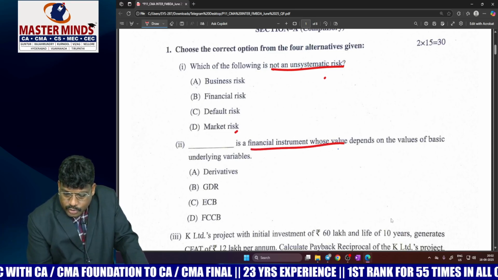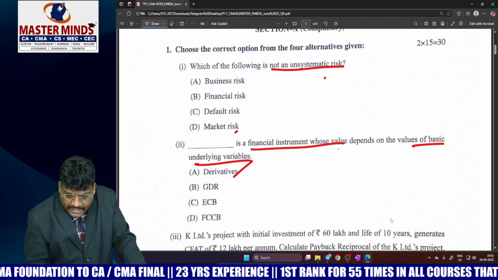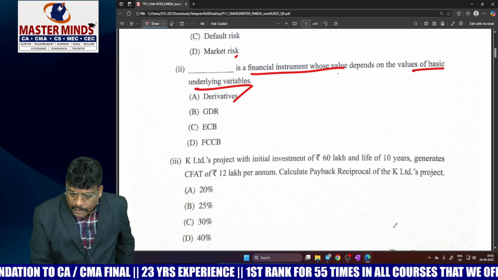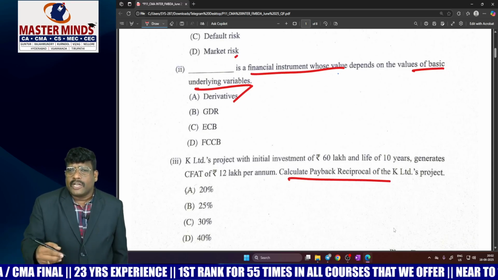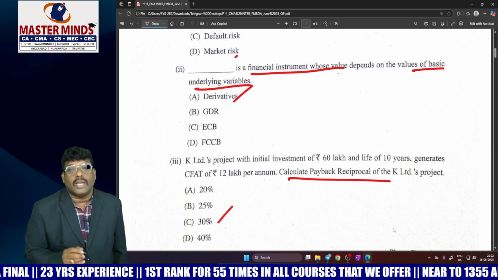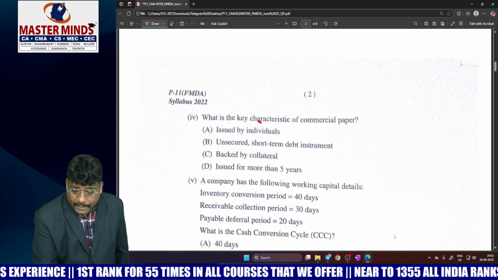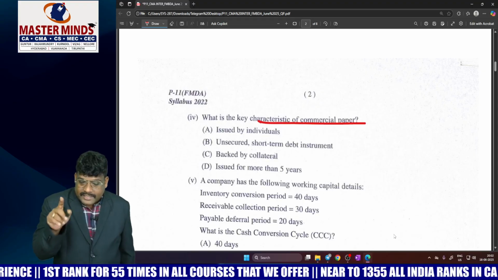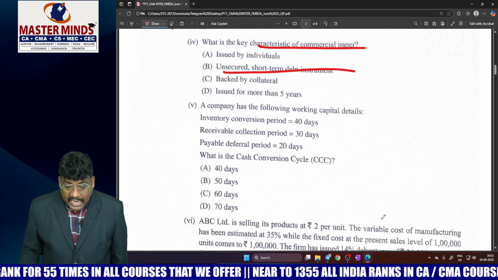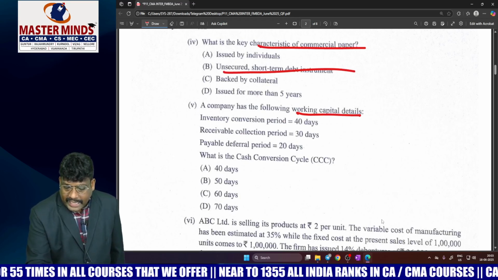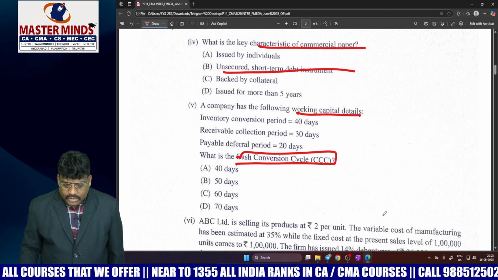A financial instrument which depends upon the value of underlying variables, that's nothing but derivatives. Here there is a small problem with respect to payback reciprocal. How do you compute it? Calculate the payback period, then 1 divided by payback period gives the reciprocal. Another one is commercial paper. Last time they also asked an essay question, but this time they asked about commercial paper, an unsecured short-term instrument. And for a company's working capital, they asked about the operating cycle and cash cycle. These are also direct questions, dear students.